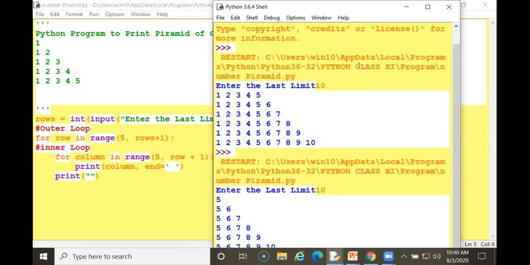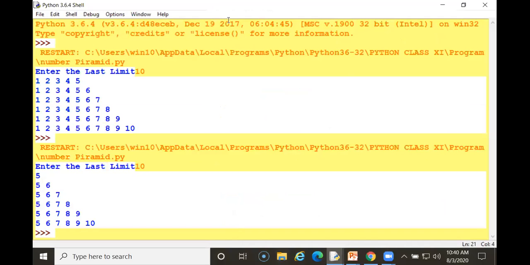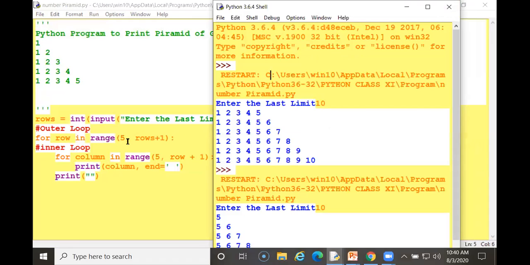See, starting with the 5. So this is, see the changes. I have not changed the column value because only the rows I have changed in the previous one. The column I have not changed. So both values should be 5, 5.